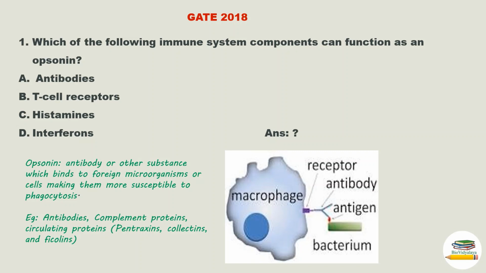This is the question from GATE 2018. Question is, which of the following immune system components can function as an opsonin? Options are antibodies, option B T cell receptor, option C histamine, option D interferon. For answering this question, you have to know what is meant by opsonin. Opsonins are antibodies or other substances which bind to foreign microorganisms or cells, making them more susceptible to phagocytosis.